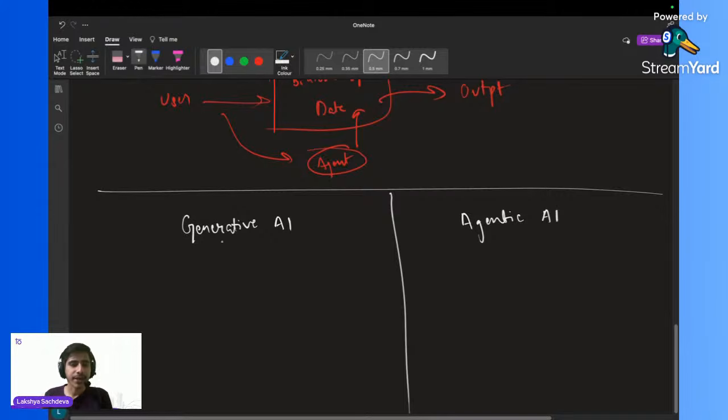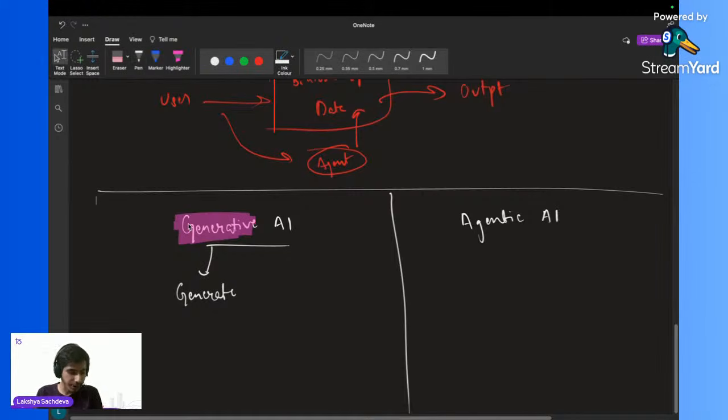From the name generative AI itself, we can clearly see the word generate, which means we are generating something. Yes, Mudit, we are going to generate something.